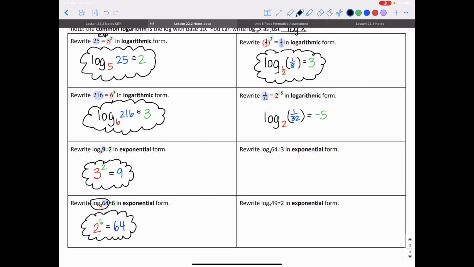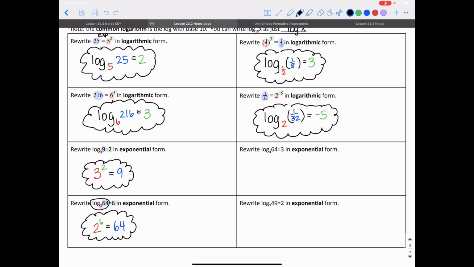It's spitting out an exponent. What power do I need to raise 2 to get 1/32? And that is -5. So I could also think about it like this: 2 to the -5th power gives me 1/32. We're going to do that later.